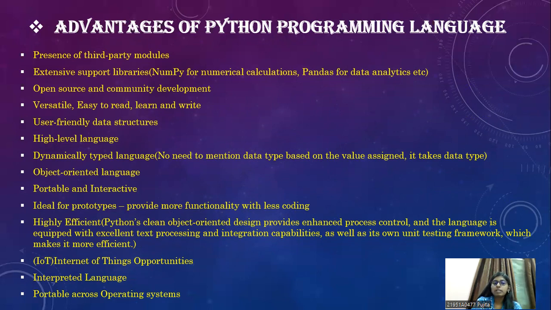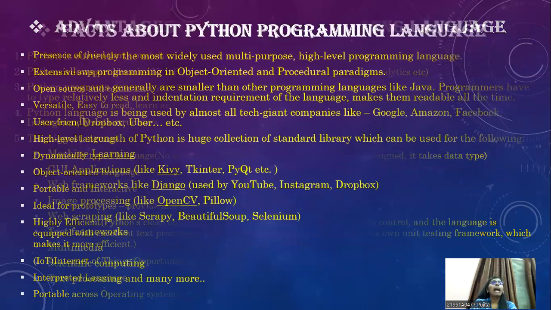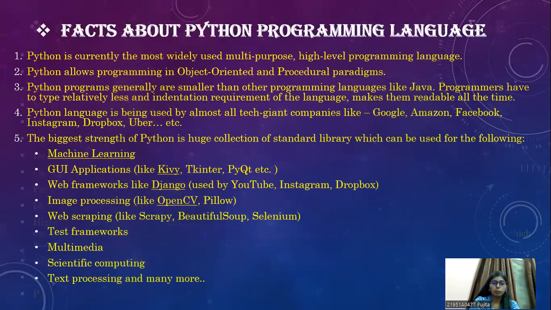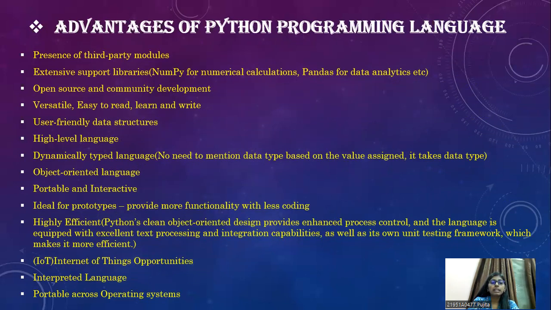Python also provides Internet of Things opportunities, and it's an interpreted language, which means it can easily be understood by people. It's easy for you to write, learn, and read.